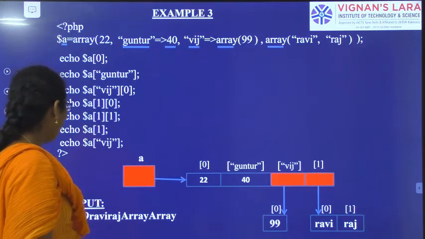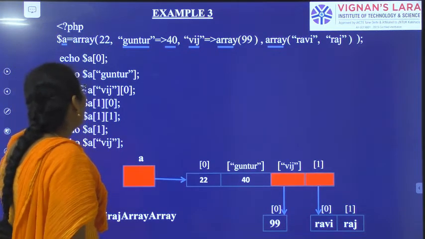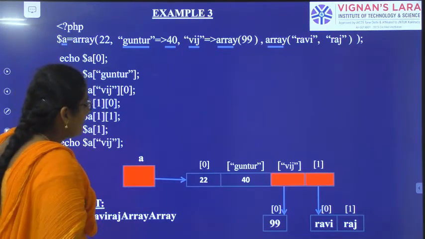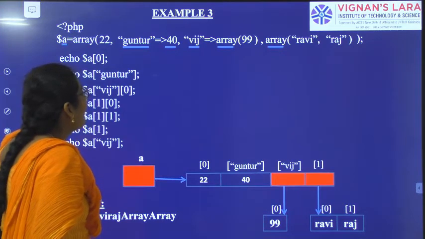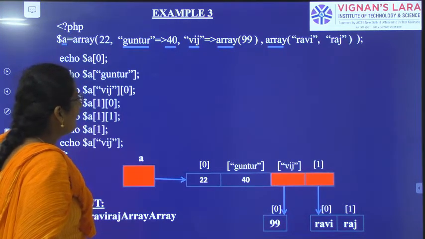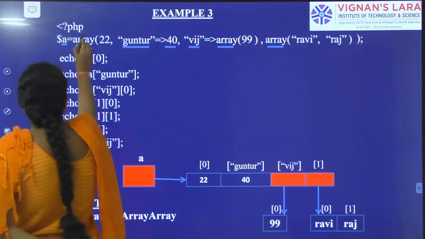So we have created an array. In that we have stored the value 22. Again we have created an array. In that we have stored the temperature of Guntur, 40. Again we have created an array for Vijayawada. In that we stored the temperature of Vijayawada, 99. Again we created an array. In that we stored Raj and Ravi.